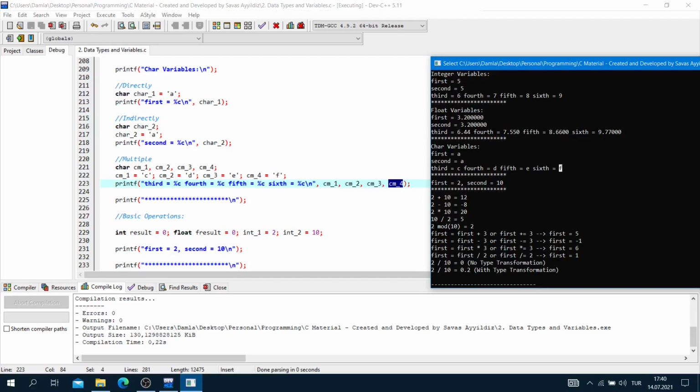Until then, I would like to ask you to define your own variables in a blank code page, insert values into them, and print them to the screen.